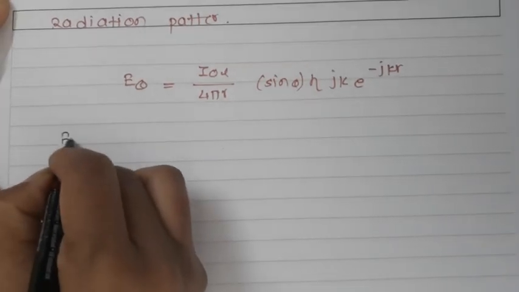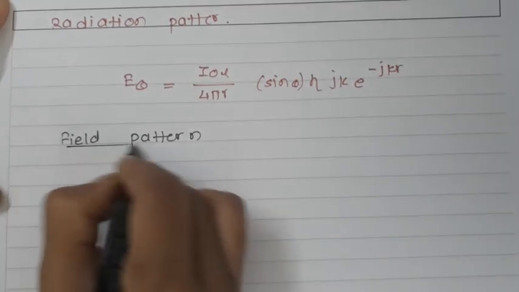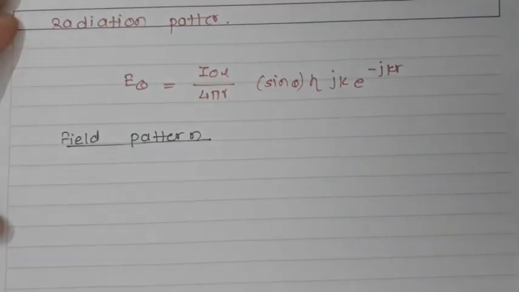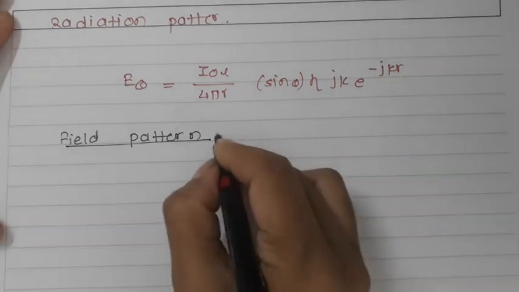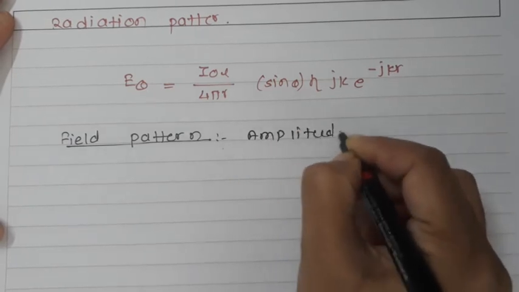Here I'll write the field pattern for the infinitesimal dipole. When the amplitude of E is plotted, it is called the field pattern.